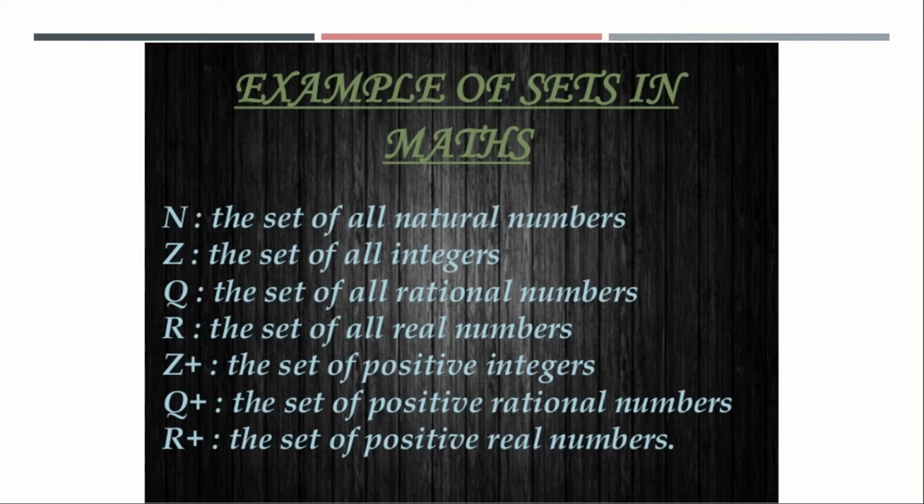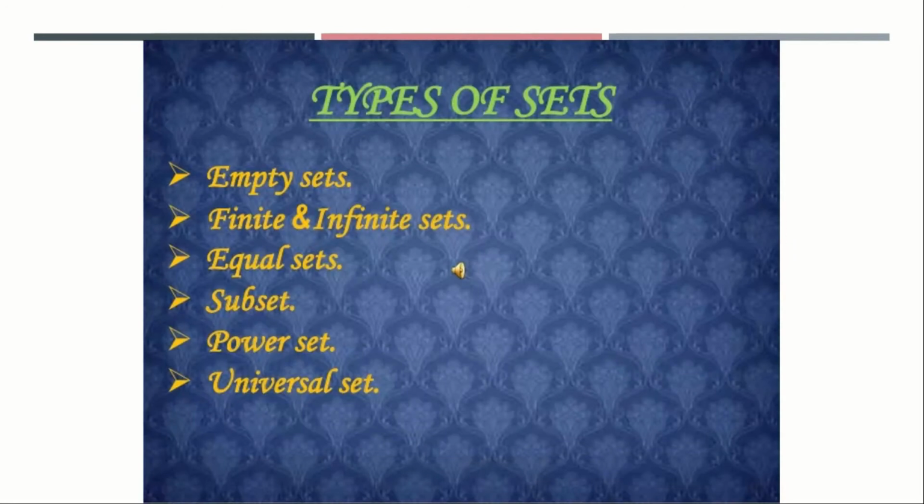The capital Z plus denotes the set of positive integers. And Q plus denotes the set of positive rational numbers, and R plus denotes the set of positive real numbers. So these are the notations for the given alphabets.